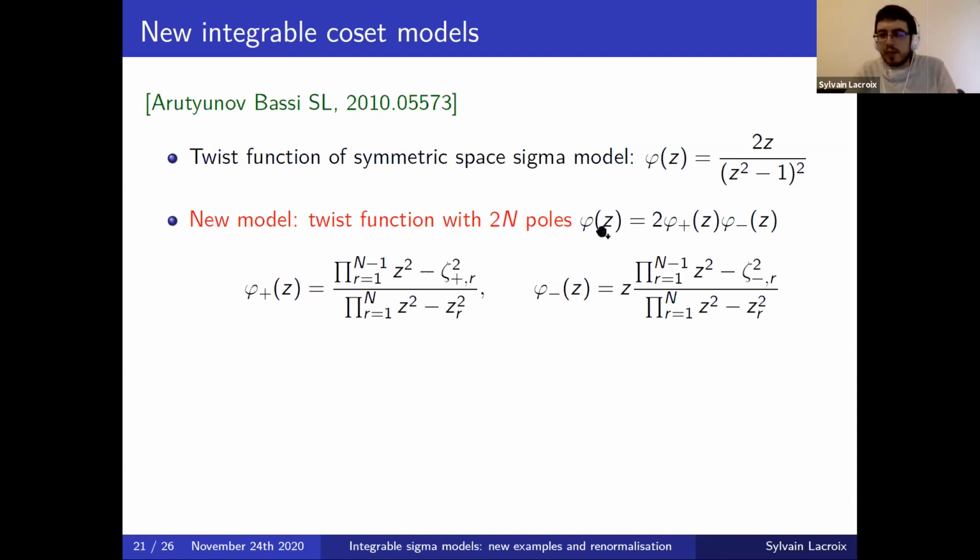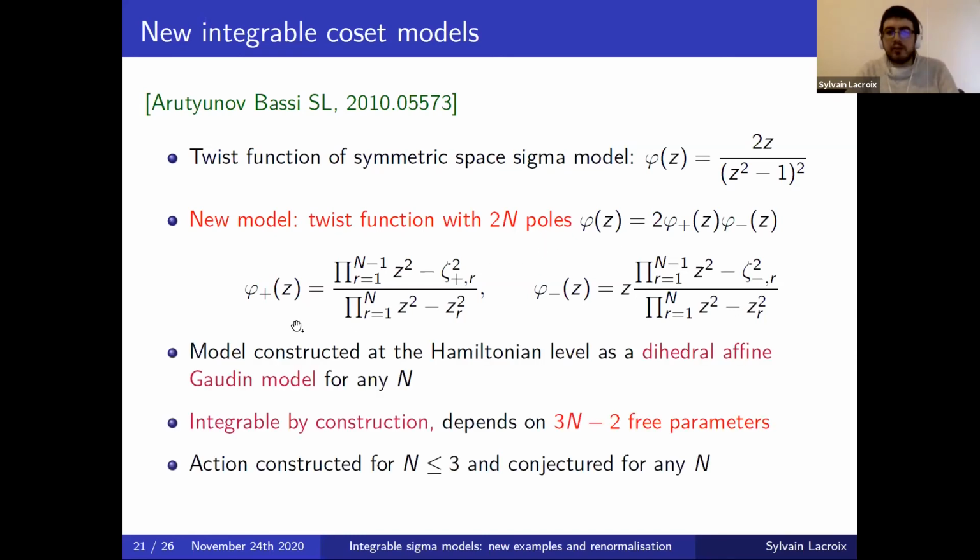And for that, we will write the twist function in the factorized form, phi plus phi minus as before. And the phi plus and phi minus are then defined in terms of their poles and their zeros, in a similar way to what we had before. The main difference is that now we have some squares, Z squares everywhere, to keep track of the equivalence property of Z going to minus Z. And then the question is, can we construct an integrable model with this corresponding twist function?